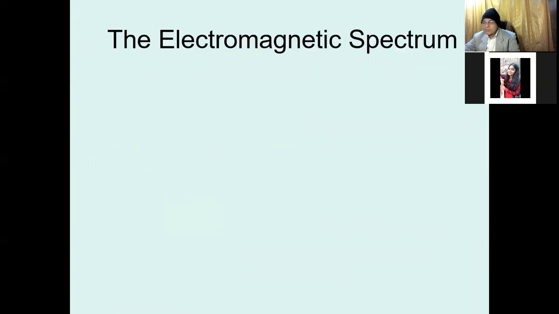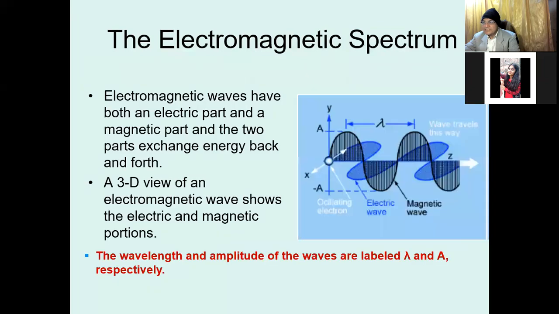So the electromagnetic wave means there are several frequencies and wavelengths. The electric field and magnetic field, these two are shown in this diagram. Along the y-axis, the vertical wave is the electric wave, indicated in the diagram in dark blue, and the black wave is the magnetic wave.